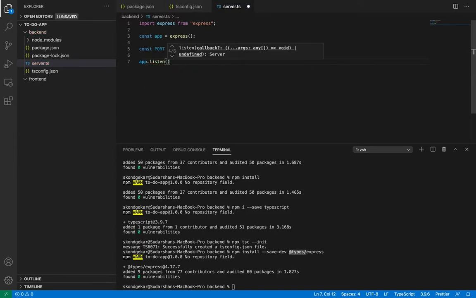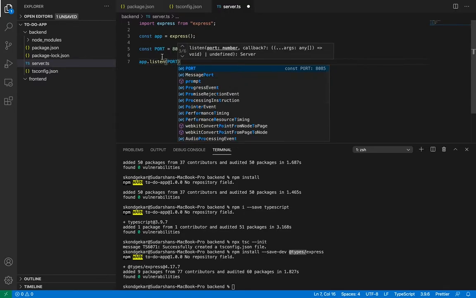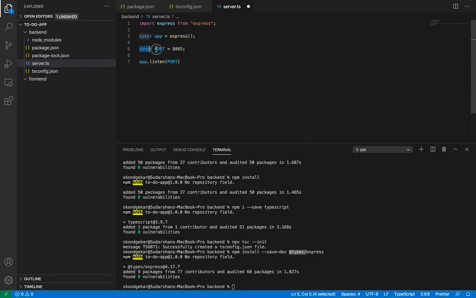This is a function where I will provide my port number. On this line, I have mentioned that my port number 8085 is going to be the port, and my app is going to listen on this port, and I will put a comma, and I will write something.